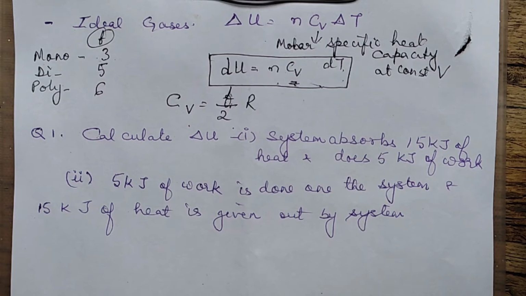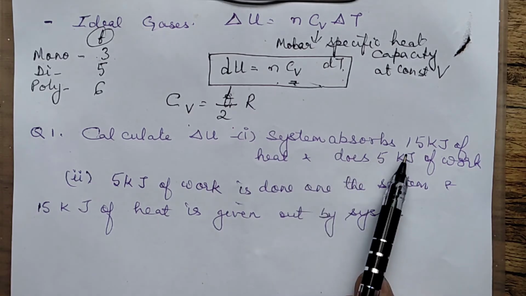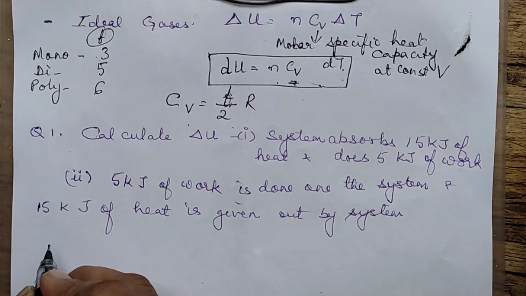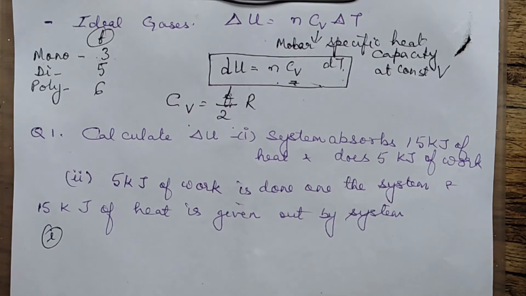Say the first question you have is calculate the change in internal energy, that is delta U, in two different cases. They are asking if a system absorbs this much joule of heat and does this much amount of work. So the first question we are solving, you need to read the question properly.